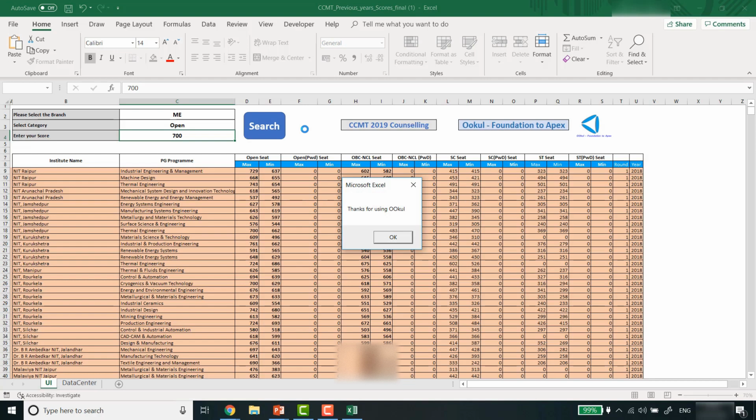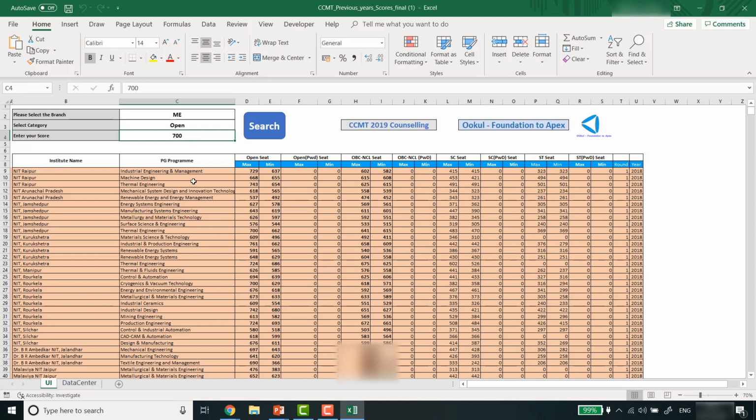You will get the message, thanks for using OOKUL. Then you can close this, and this is the list of all the courses in all the institutes for the mechanical branch which have scores of 700. This is showing for 700.